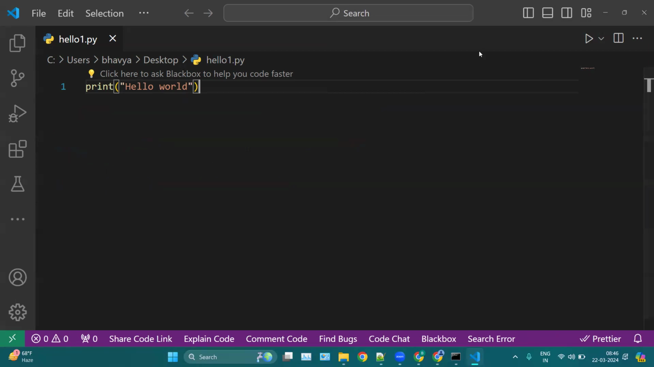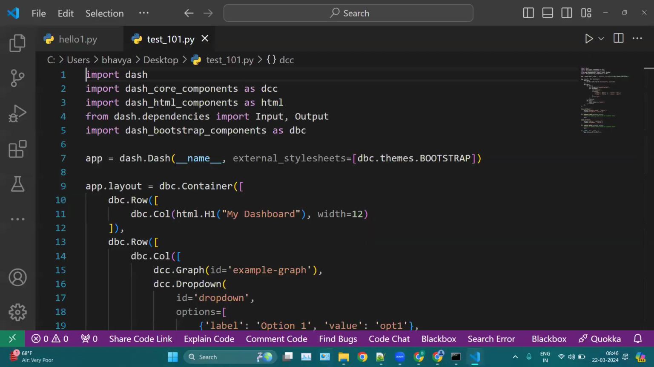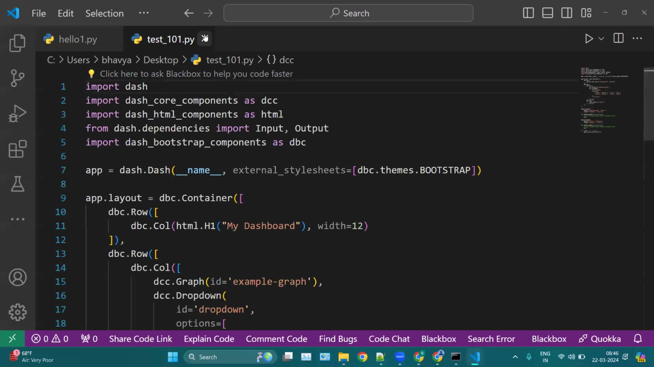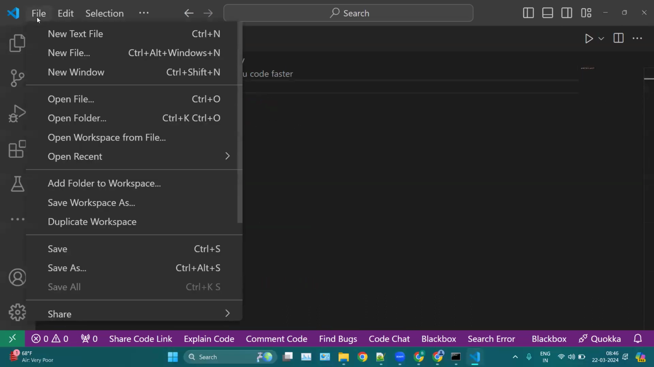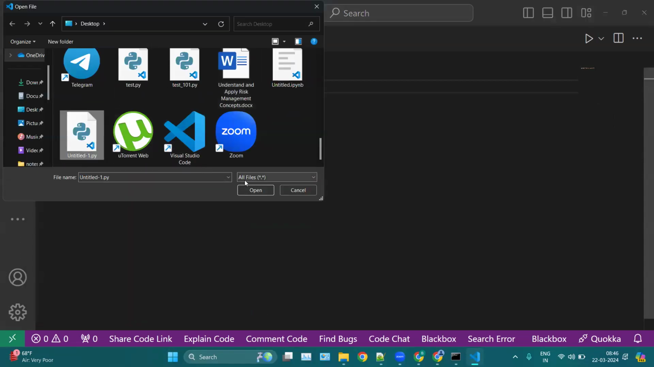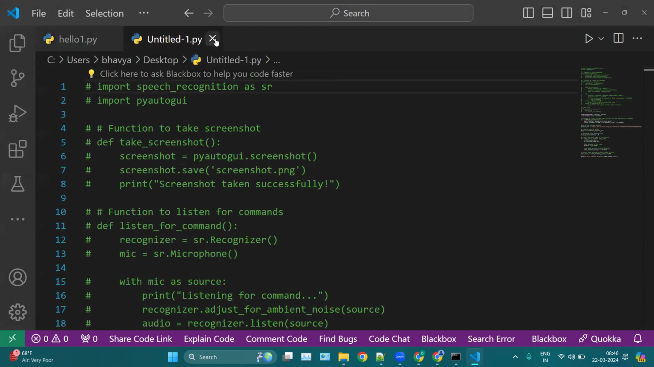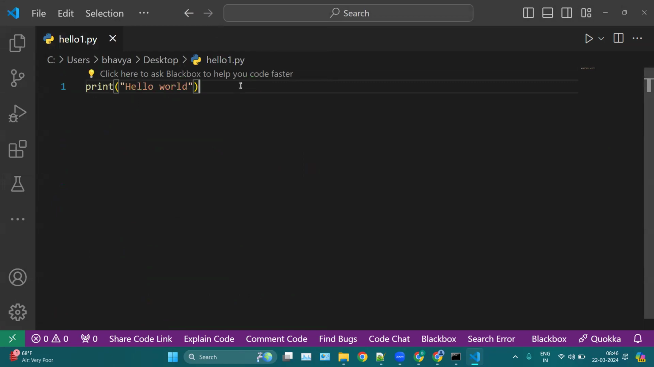Let's say you have any other file, this file, test101. Now, if you want to open this file, you can drag this file on top of VS Code and you can open it. Okay, so this is the second option. The third option is you can click on File, click on Open File, and select the file you want to open. Let's say I want to open this file and click on open. Okay, so this is how you can open any file.